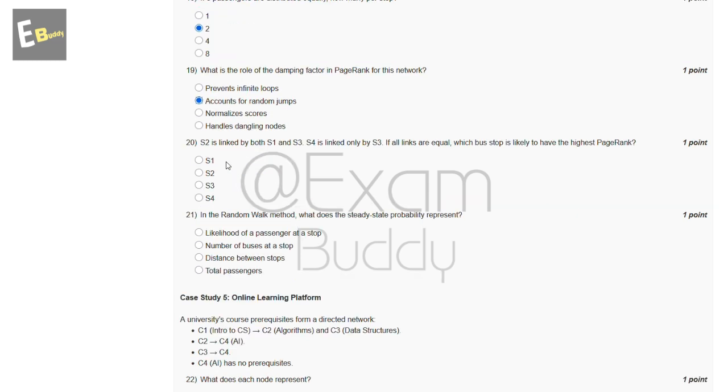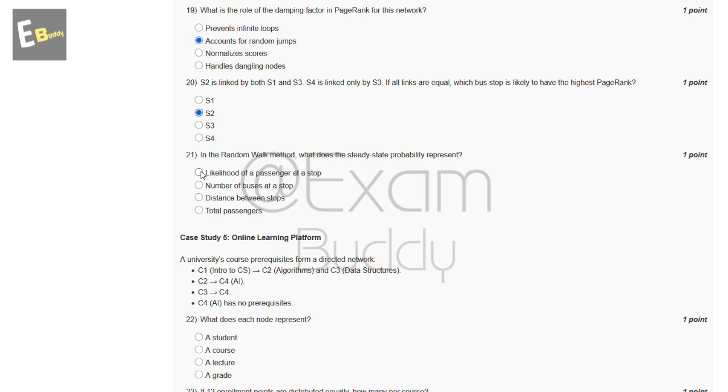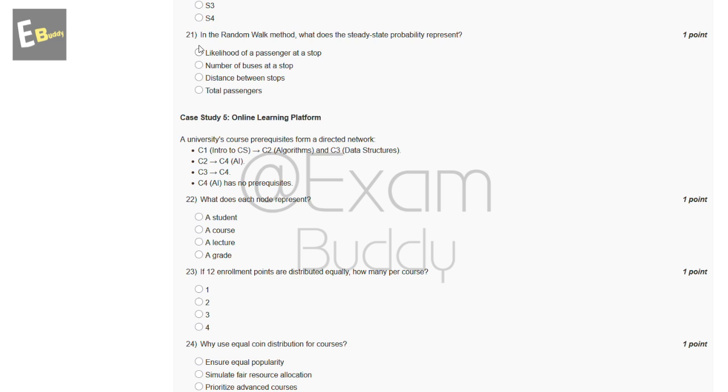Now the 20th question is, S2 is linked by both S1 and S3. S4 is linked only by S3. If all links are equal, which bus stop is likely to have the highest page rank? So these are the options: S1, S2, S3 and S4. So the answer of our 20th question is B, S2. Now the 21st question is, in the random walk method, what does the steady state probability represent? So these are the options, and the answer of our 21st question is A, likelihood of a passenger at a